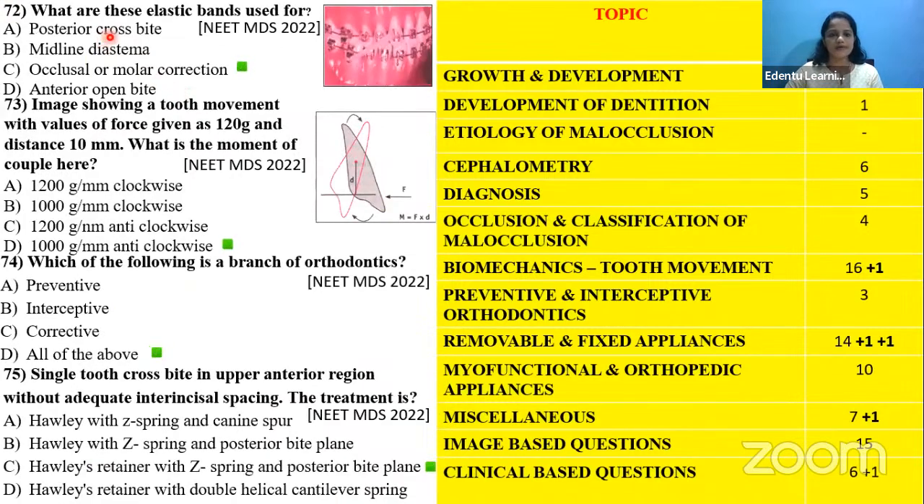Next, what are the elastics that are used for correction? Okay, that we can put under the removable and fixed appliances category. And the image showing tooth movement.